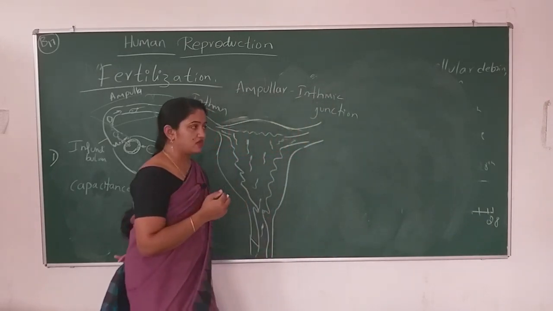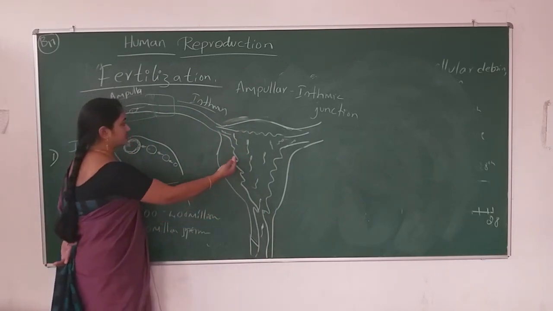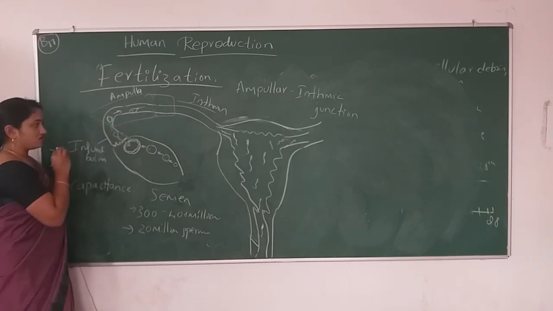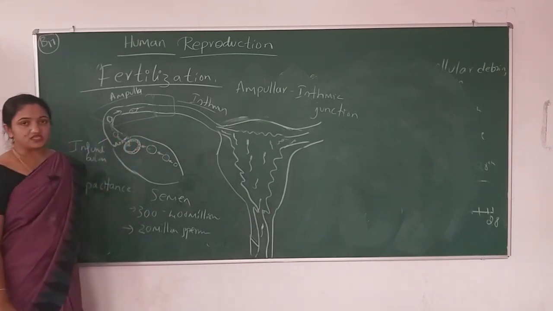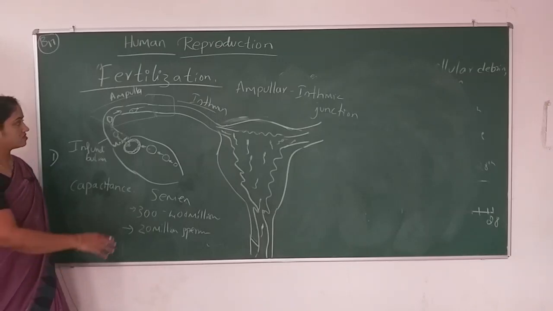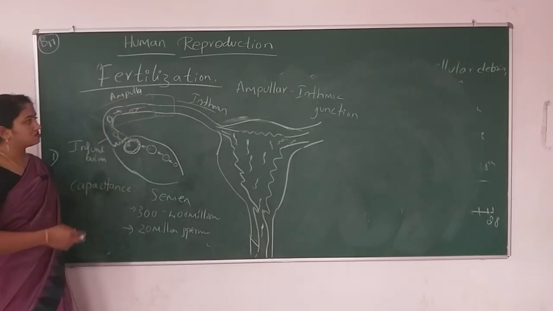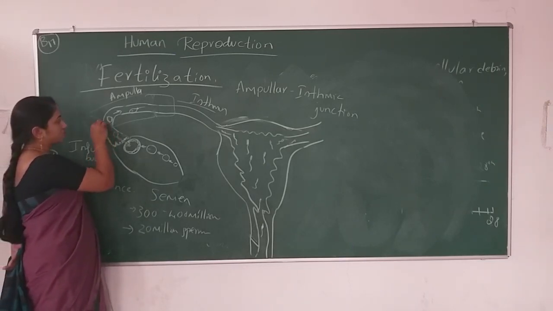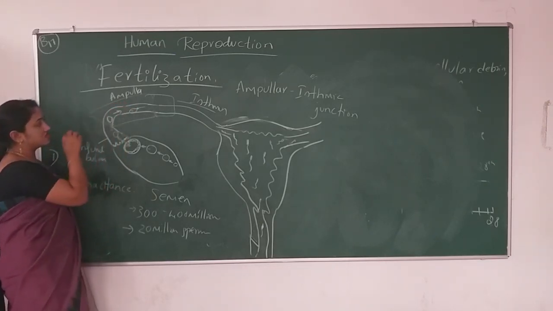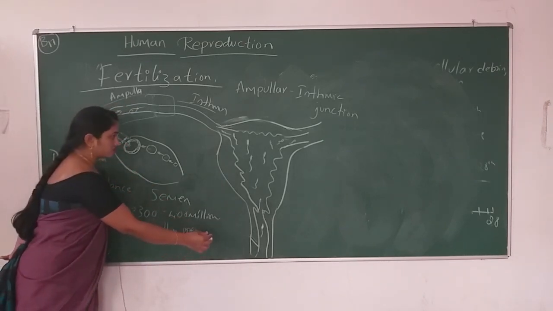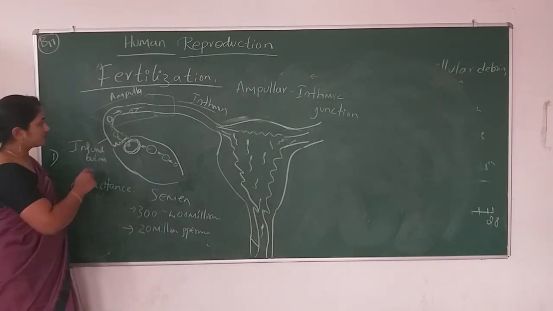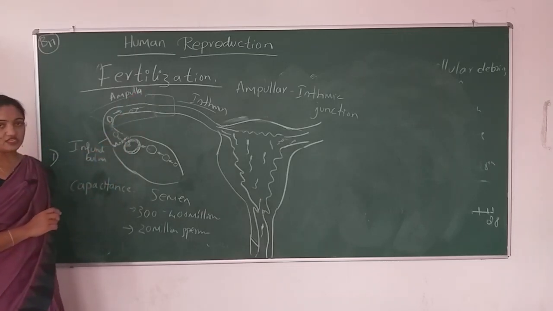If sometimes the sperms enter inside the fallopian tube while the oocyte is still present in the Graafian follicle, at that time fertilization does not occur. So this is purely a chance factor. Only if the secondary oocyte is present at this junction, and meantime the sperms are also entering inside the fallopian tube, that time the fertilization is achieved. So this is all about the fertilization.